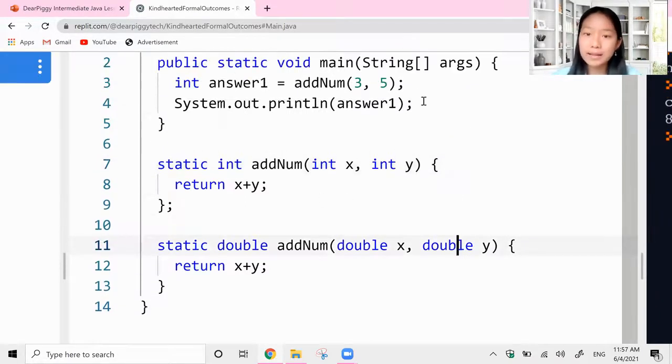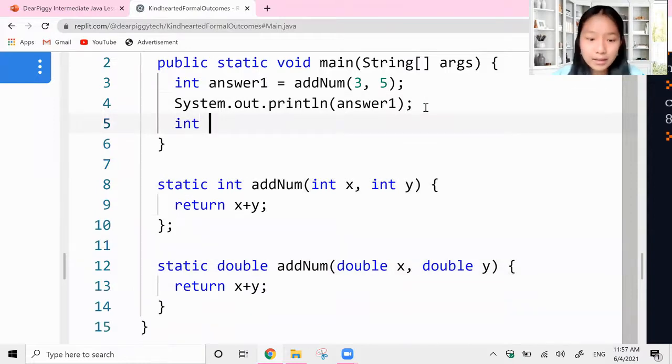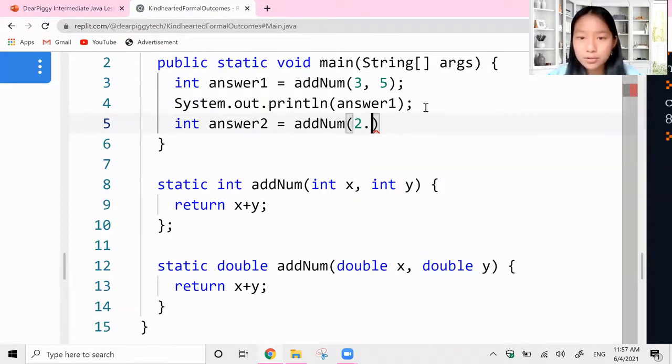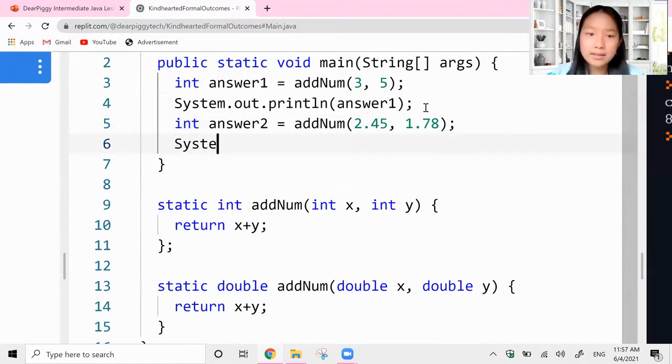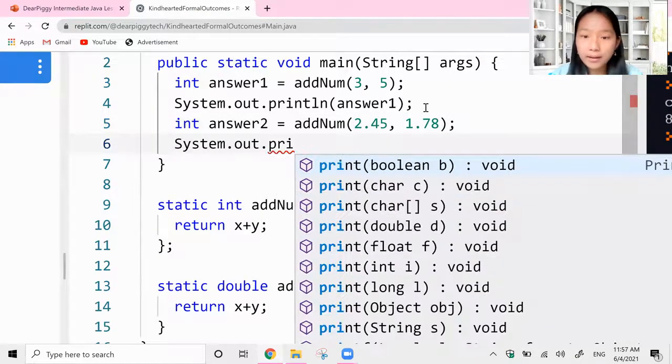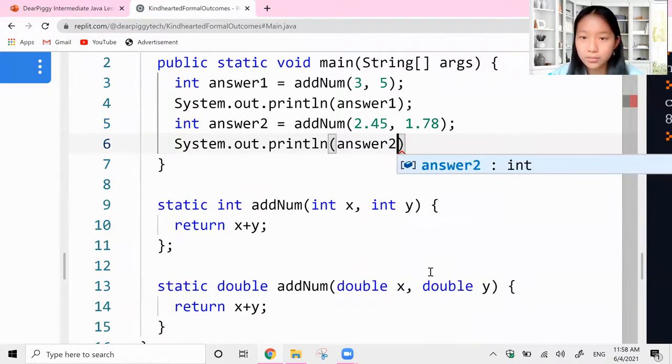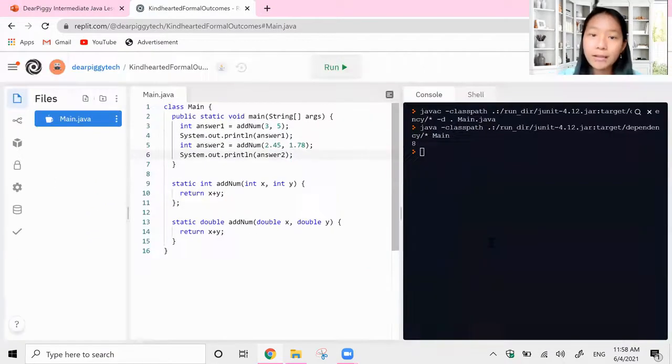Now let's go ahead and try this again. int answer2 is equal to addNum, and then for double, let's do 2.45 and 1.78. And then System.out.println, answer2. There we go. Now let's run our code.